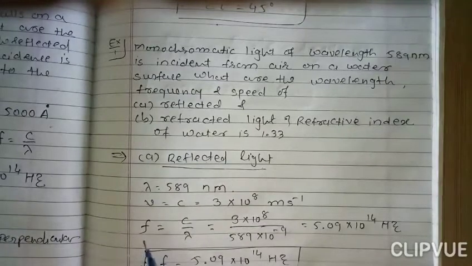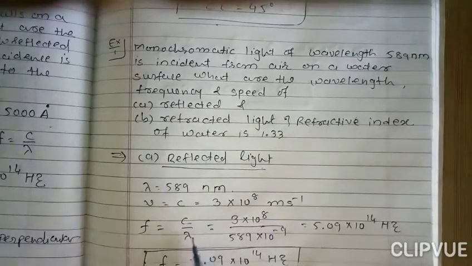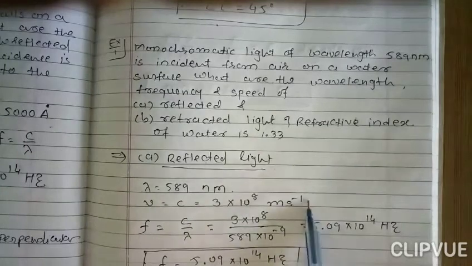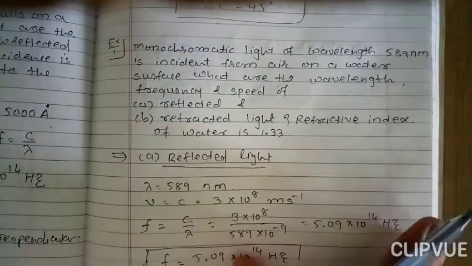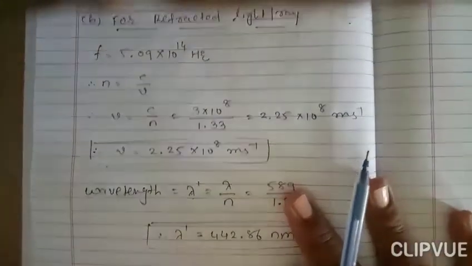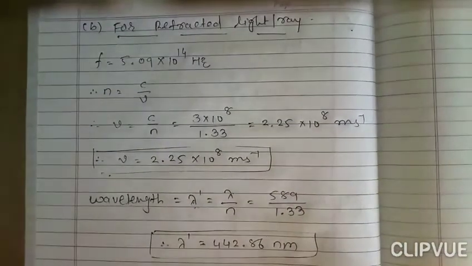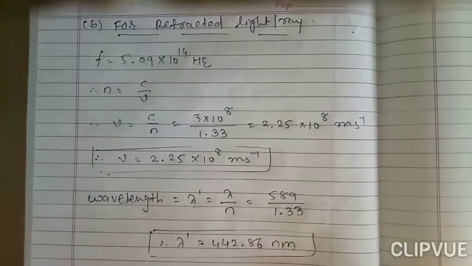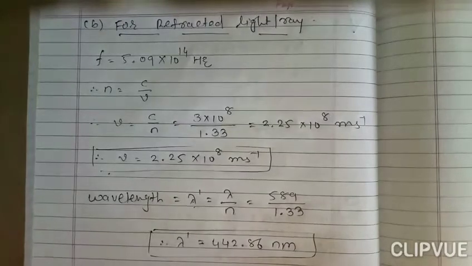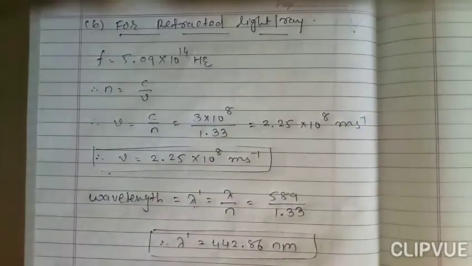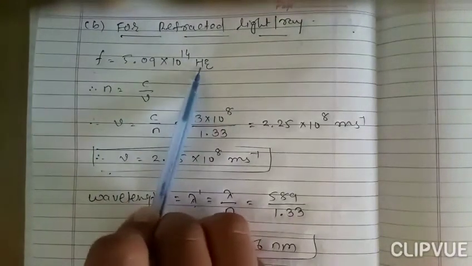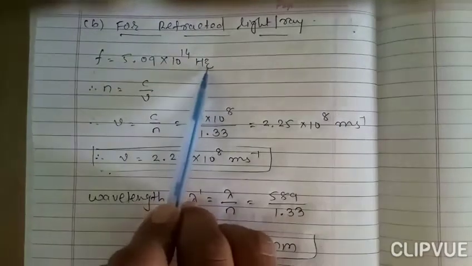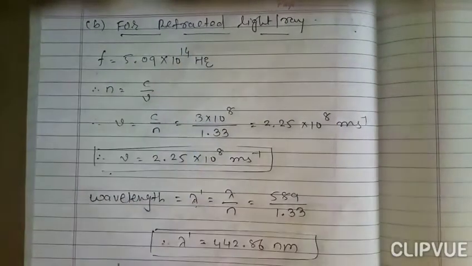Then for frequency we know the formula, f is equal to c by lambda. By putting in all the values we can easily find the value of frequency. Now for refracted light, we know that frequency remains the same, and velocity and wavelength change. So frequency remains the same, so we know the value of frequency: 5.09 into 10 raised to 14.